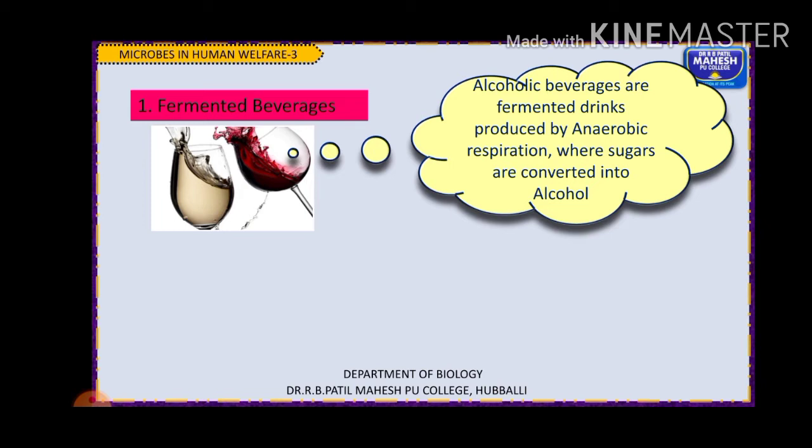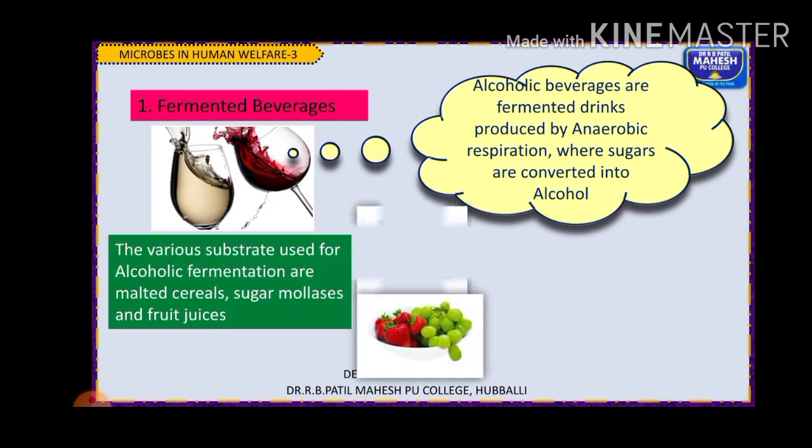Now what do you mean by this term fermented beverages? They are also called alcoholic beverages, that is, these are nothing but fermented drinks. How are these produced? They are produced by anaerobic respiration. We have already discussed the term anaerobic respiration, which is nothing but fermentation, right? Here sugar is converted into alcohols, and during the process carbon dioxide is also released. This is how fermentation takes place, and by this process many beverages or fermented drinks are produced.